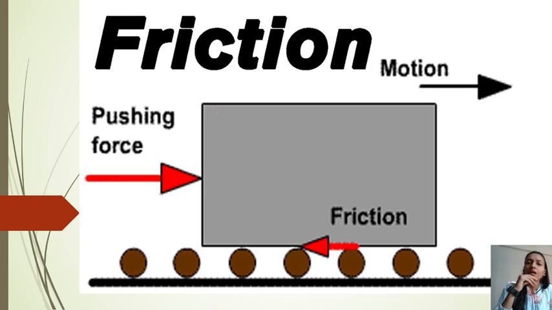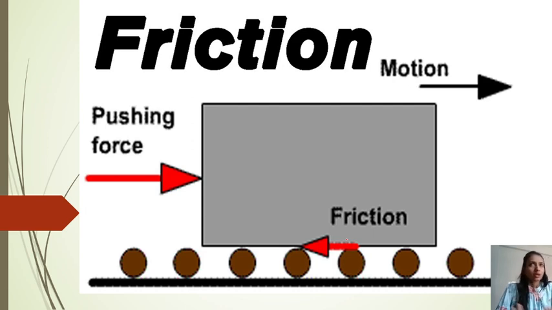Friction. Let us take an image here. This is a block, and this is a surface, any surface, where molecules are present. We apply some pushing force to this block, which leads to relative motion. This block is in relative motion, but there is some force present opposite to the motion, and that is called friction. Friction is nothing but one type of force, and this force is opposite to the motion of the body, right?